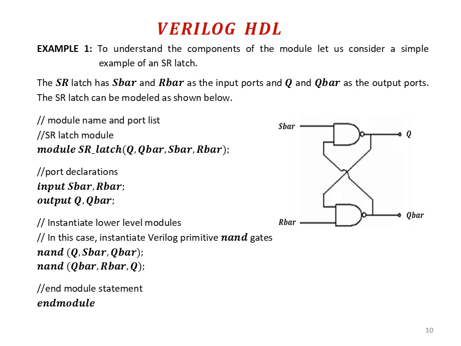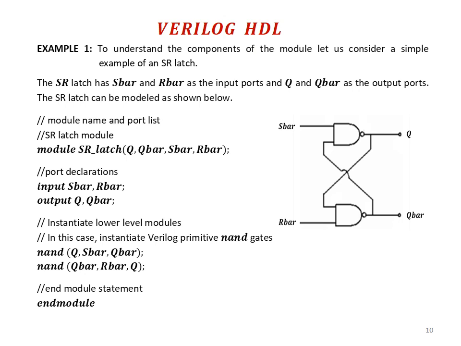Next you have to write the port declarations. The input ports are S bar and R bar and the output ports are Q and Q bar. Then instantiate the lower level modules, which we write using NAND gates. The keyword nand is case sensitive, you have to write it in lowercase letters.